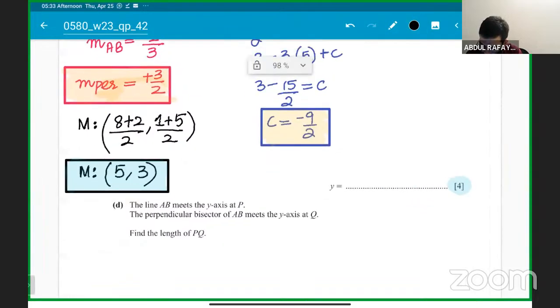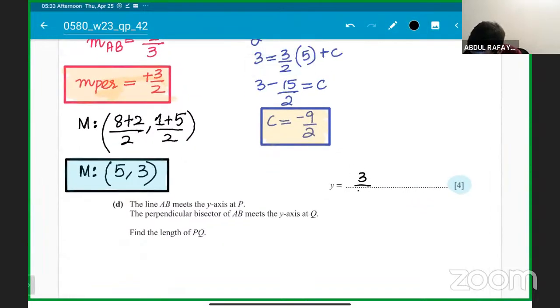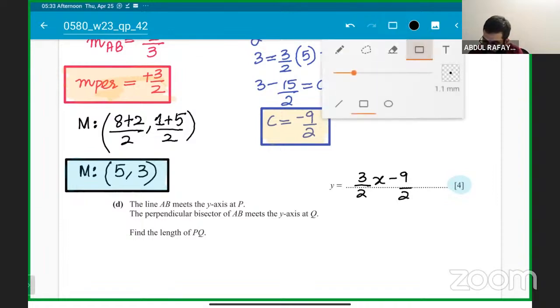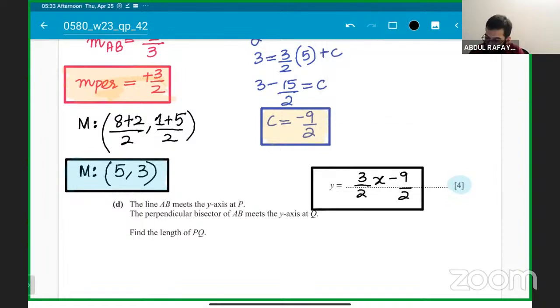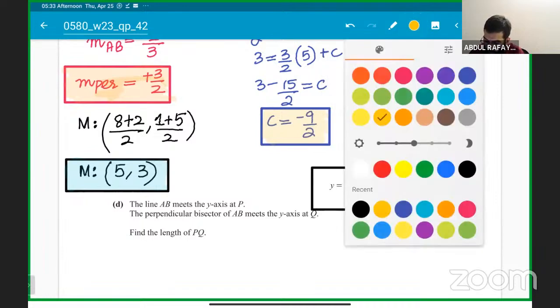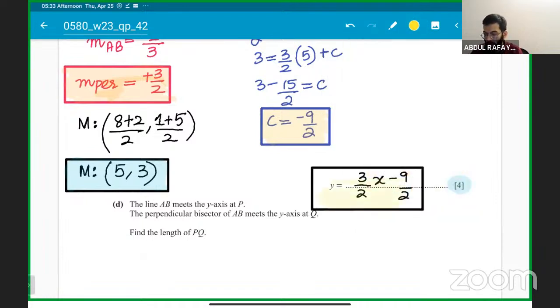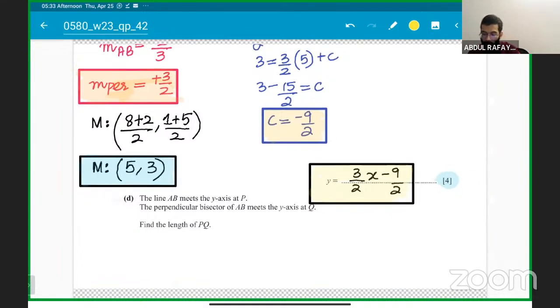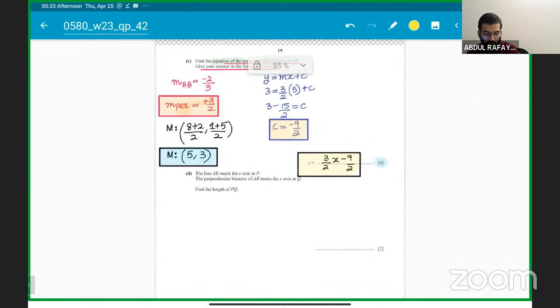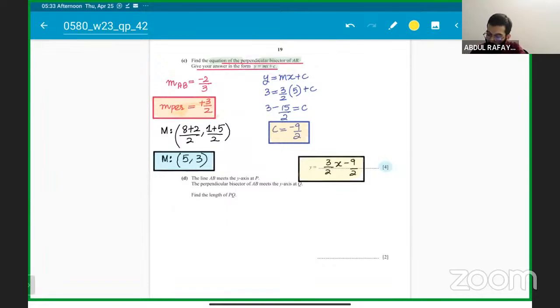So we got the third mark, and that is the equation y equals 3 over 2 x minus 9 over 2. That is the equation, students, which will give us complete 4 marks. I've already told you the split of the marks: 1 mark for gradient, 1 mark for midpoint, 1 mark for c value, and the last mark for the equation of the perpendicular bisector. Everyone got it, guys? Clear? Any doubt? Coming to this, we have the last part of this question.